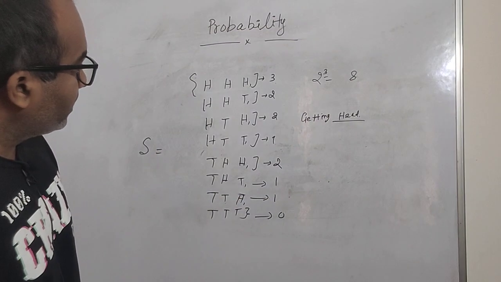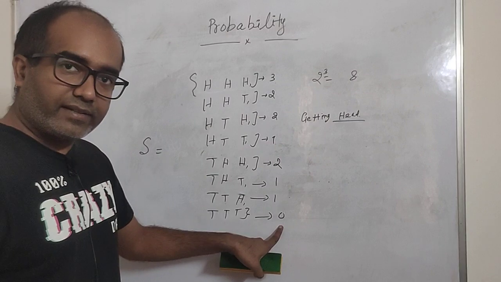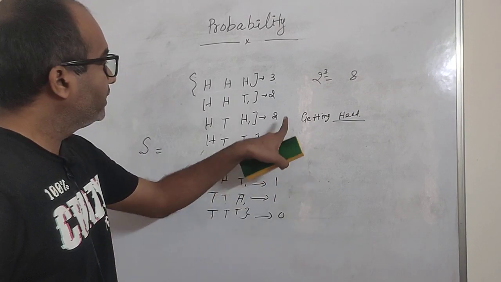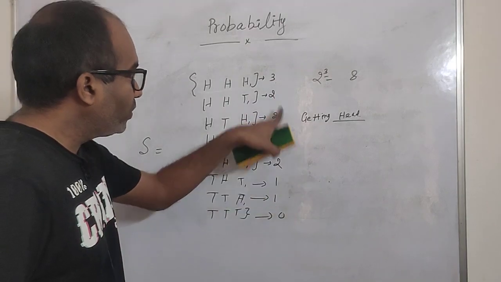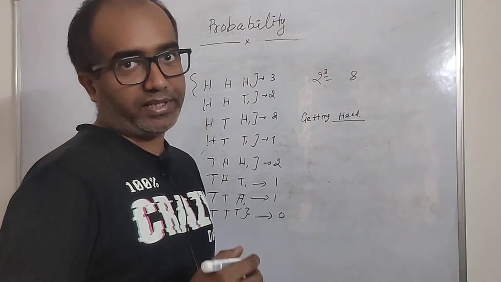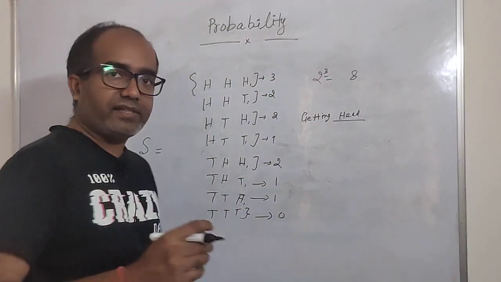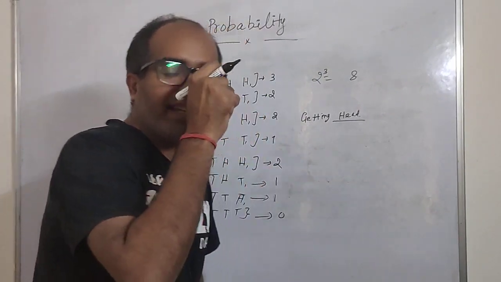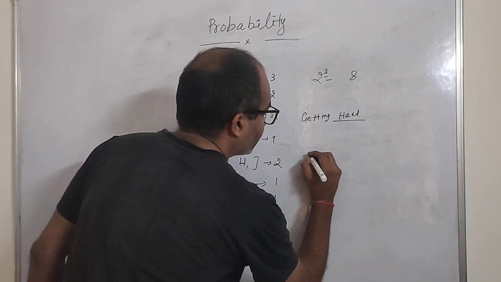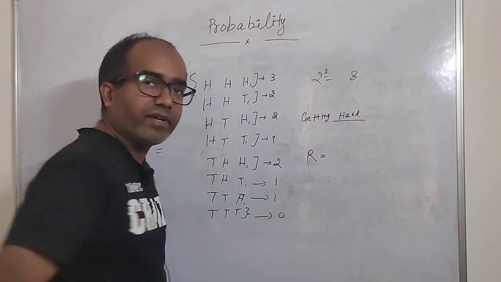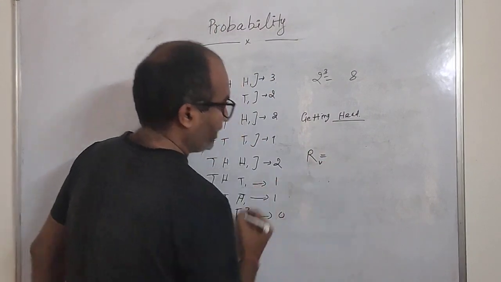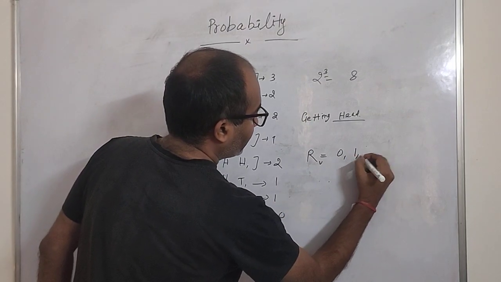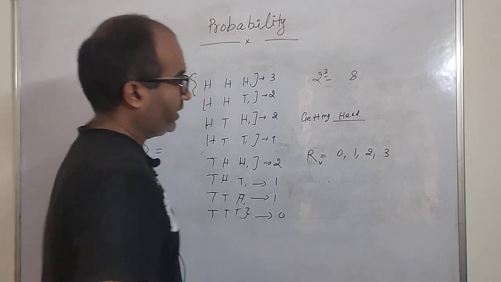Okay, so 0 heads, 1 head, 2 heads, and 3 heads. These are the possibilities. I can get no head, I can get 1 head, I can get 2 heads, I can get 3 heads. All these possibilities can be taken for the random variable. RV is equal to, what are the possible values? 0 can be there, 1 can be there, 2 can be there, and 3 can be there.